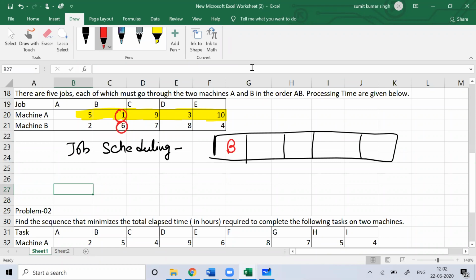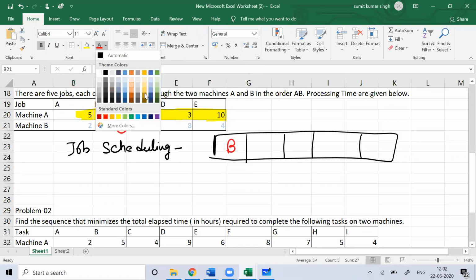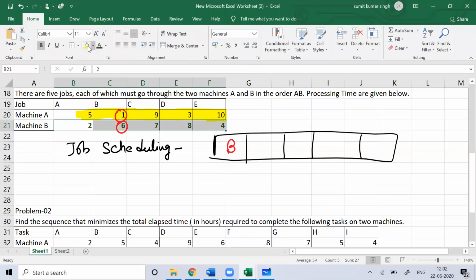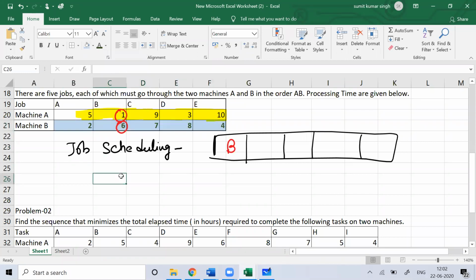For machine B, if I'm seeing these values, you can understand which set of work you can end with on machine B. Out of machine B, the smallest value is 2.